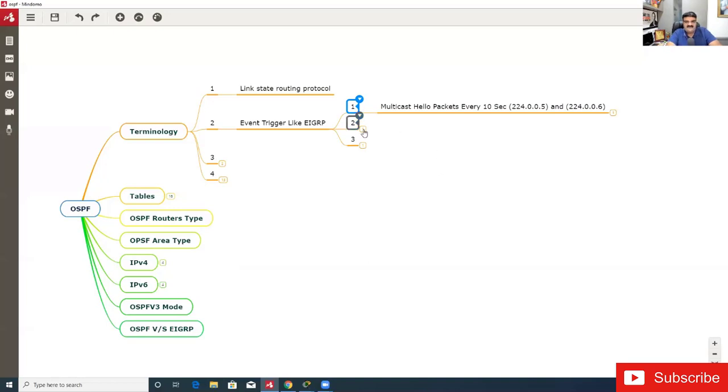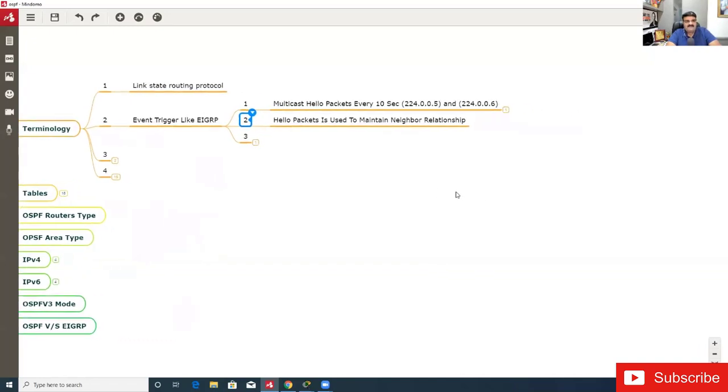Same way as in EIGRP, we have a hello packet which is used to maintain the neighbor relationship. Same here in OSPF, the hello packet is used to maintain the neighbor relationship. Now, how does it maintain the neighbor relationship? I will send an update to my neighbor every 10 seconds.